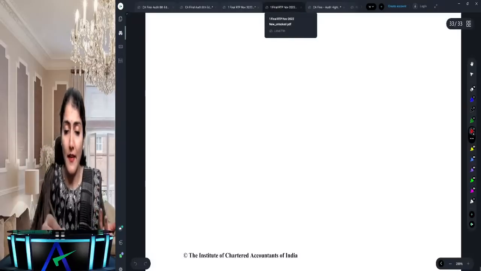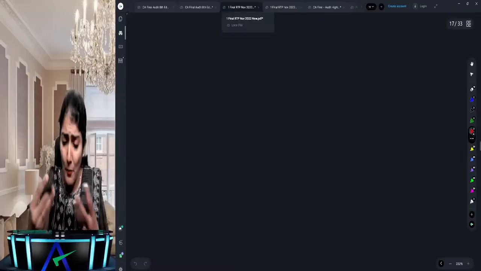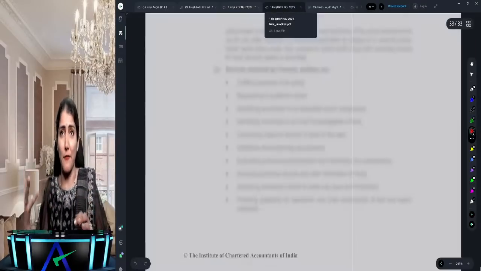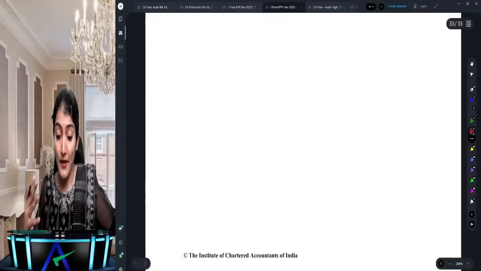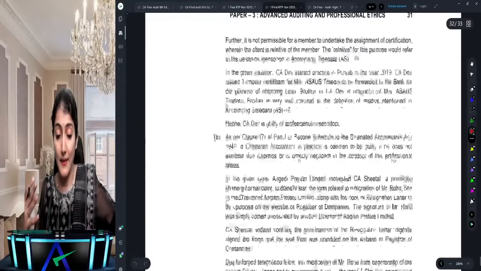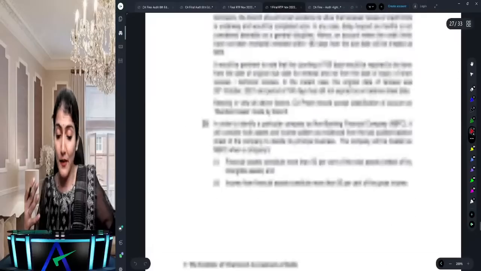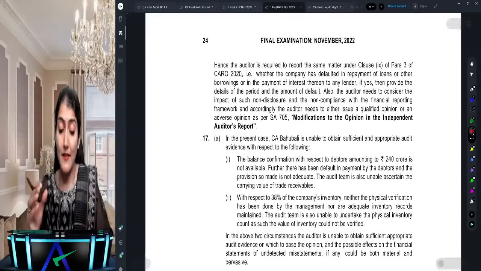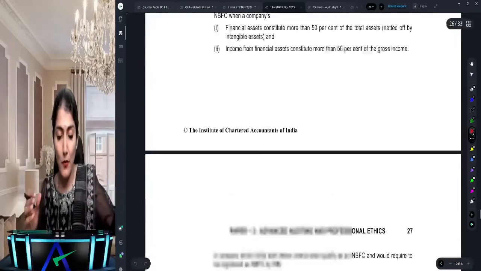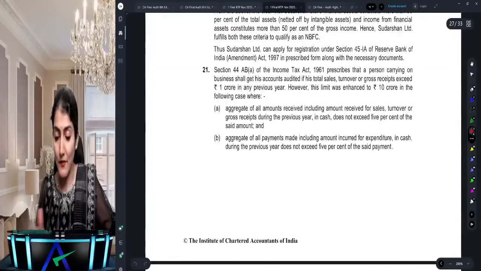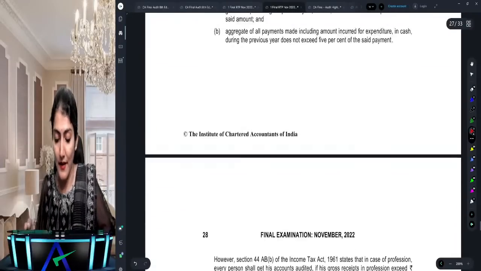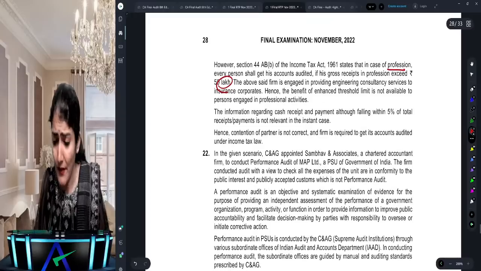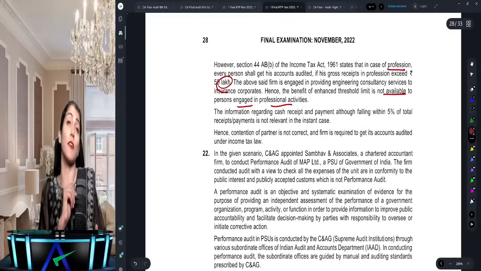They have given the details of payments, cash expenditure and cash receipts, and they are saying that it is less than 5%. So you might think, oh yes, then the 95% receipts and payments condition is being fulfilled. No, but that is available only for assessees who are in business and not for assessees who are in profession. It says 10 crore in the following cases, but in case of profession it will be 50 lakh. It is not available for persons engaged in professional activities.